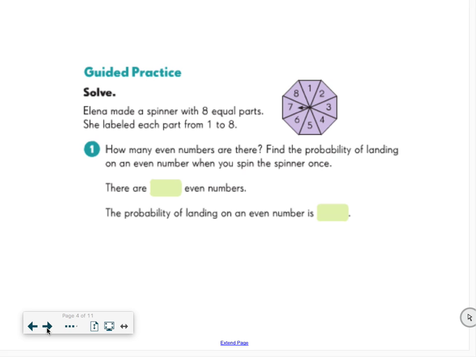It says how many even numbers are there? Find the probability of landing on an even number when you spin the spinner once. All right, I'm going to circle my evens because this helps me keep track. I have 1, 2, 3, 4. There are 4 even numbers. So the probability of landing on an even number is 4 chances out of 8 total.